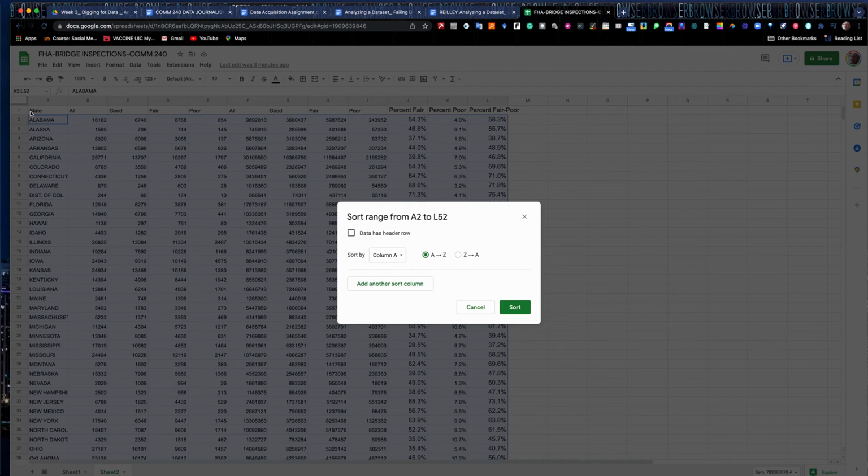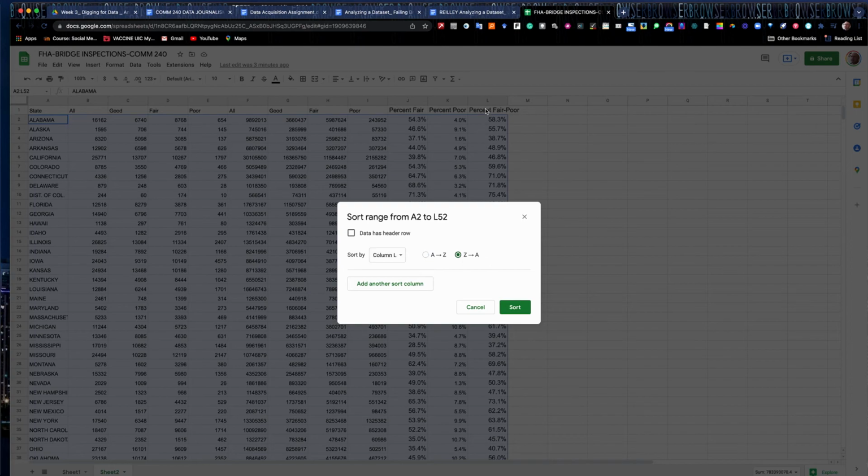Data has a header row at the top. Our header is there, so data has a header row. And we're going to sort by, actually I'm going to uncheck that because I believe since I don't have my header selected, we're going to sort by, let's see, column A, we're going to do column L. And we're going to do Z to A, descending order.